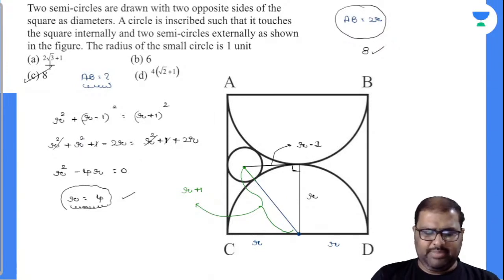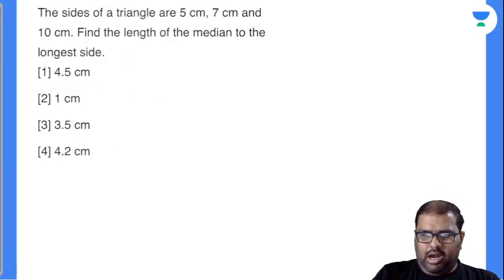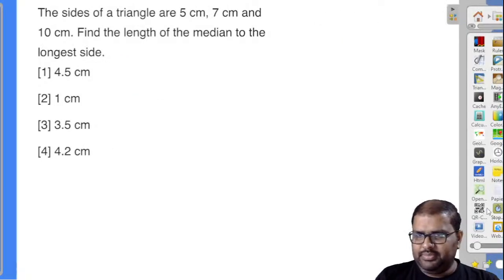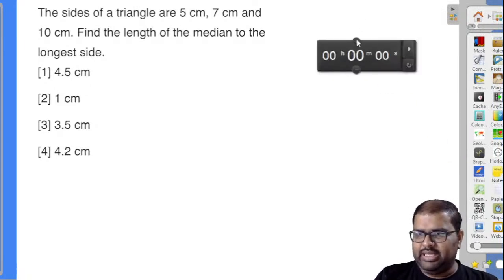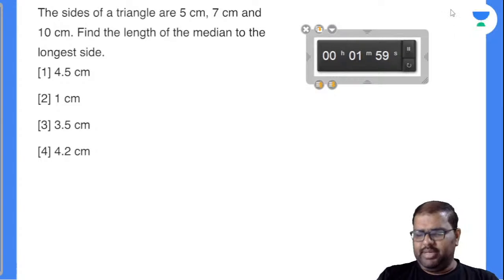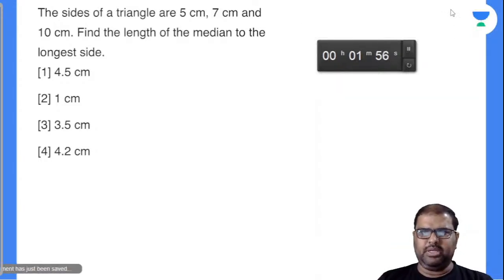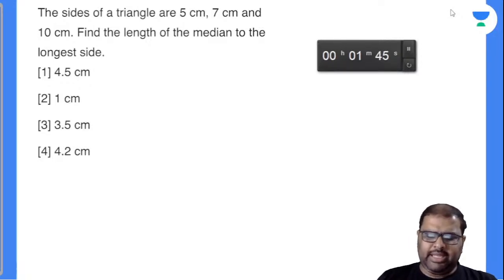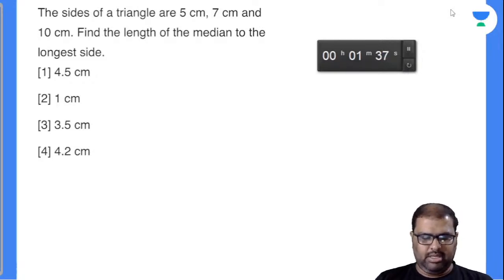Perfectly done. We have done a similar type of question in the previous class. Whoever followed my previous class can answer this. Already I have given the logic, so now you can solve this question very easily. A basic question which I took from one book: the sides of a triangle are 5, 7 and 10 centimeters. Find the length of the median to the longest side. You can solve it with Stewart's theorem or with Apollonius theorem. Let me know the answer. An easy basic question. Sometimes in your examination, these types of questions might also be there.